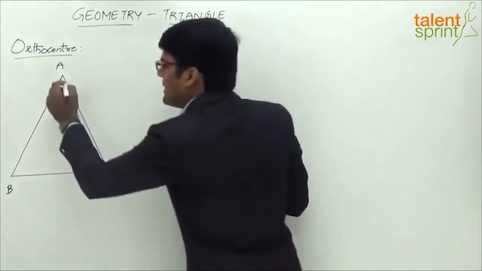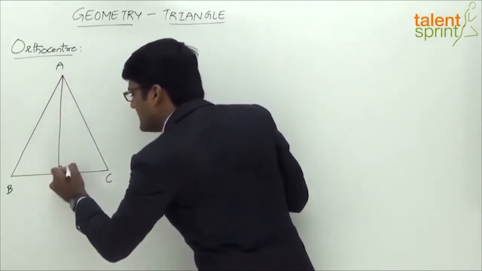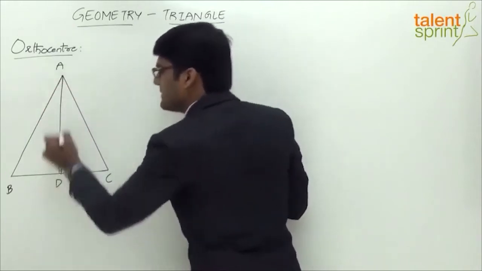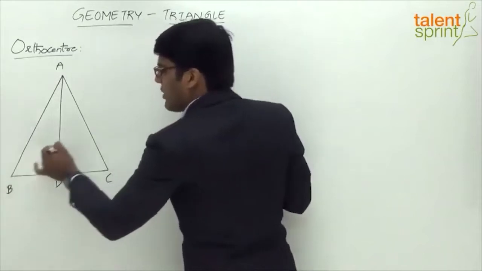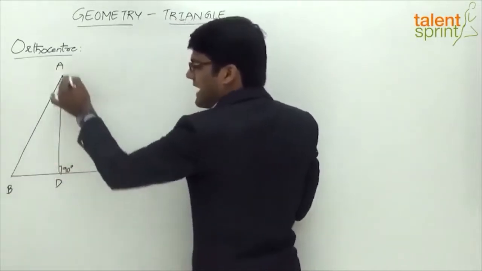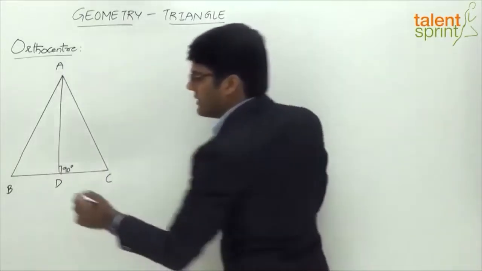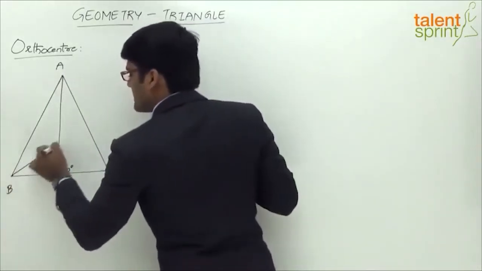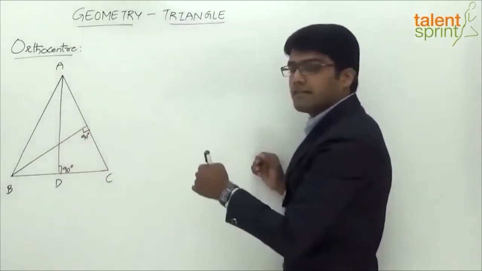Right? So let's say we drop a perpendicular here, right, such that the angle made here is 90 degrees. Now this perpendicular AD is the altitude. Likewise, from the vertex B, if we drop a line such that it makes an angle of 90 degrees with the opposite side, that is AC, then it becomes the second altitude. So let's say if we draw a line here such that the angle made by this line is 90 degrees with the opposite side, that's the second altitude.